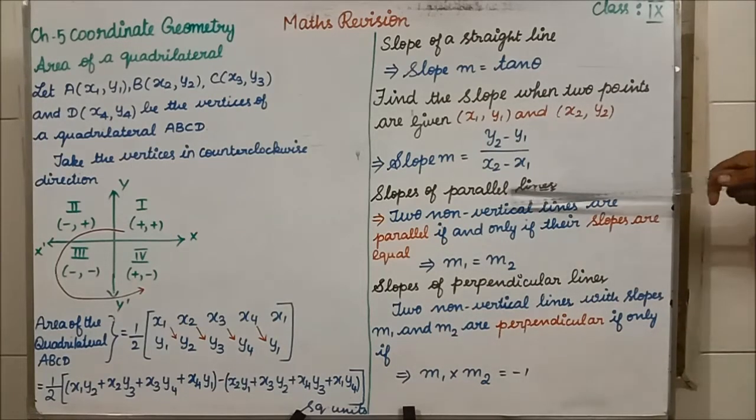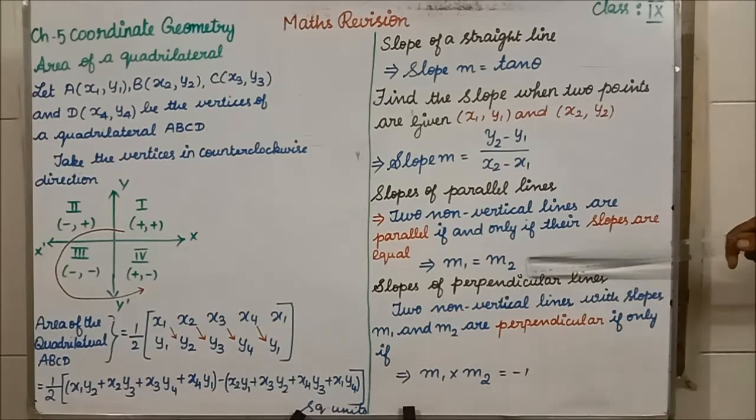When we say parallel, immediately what do you have to think? The slopes are equal, which is m1 is equal to m2. How will you find m1? Using the same formula. How will you find m2? Using the same formula. Clear?